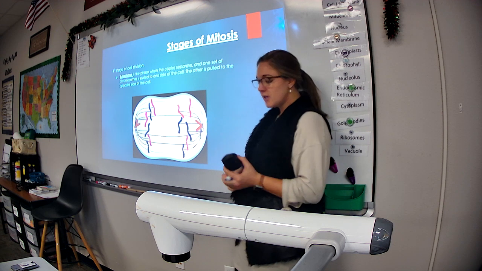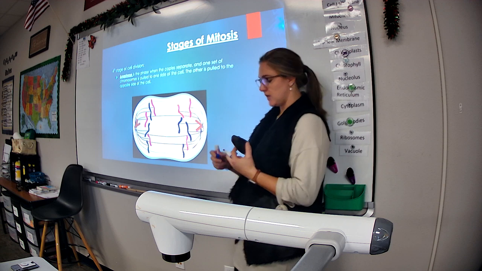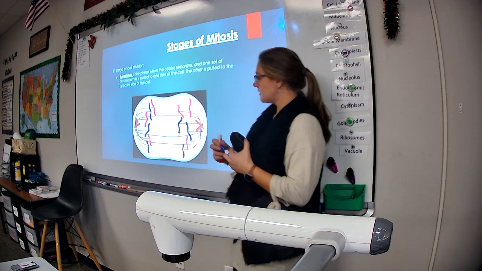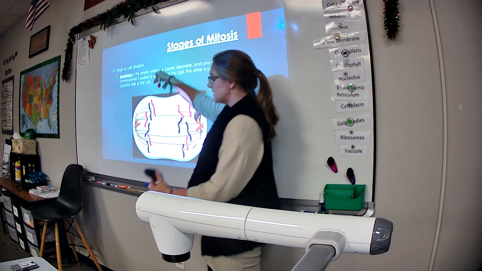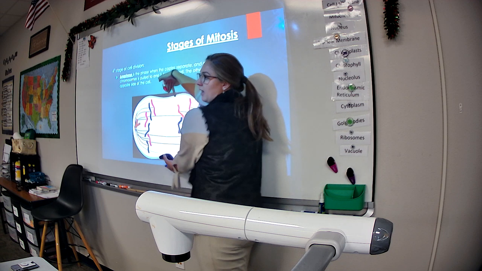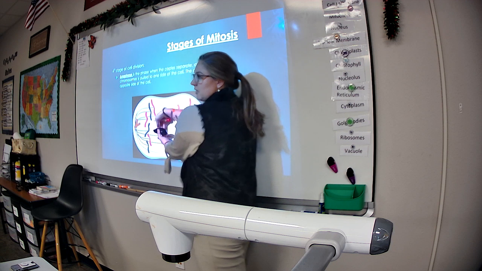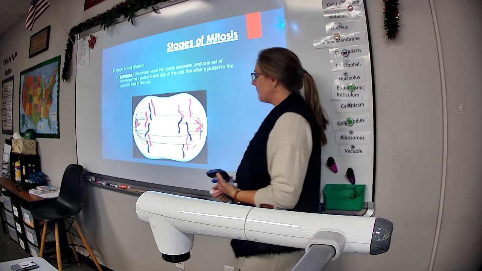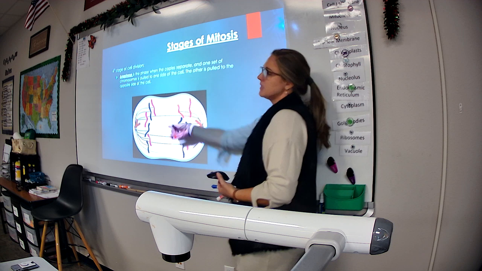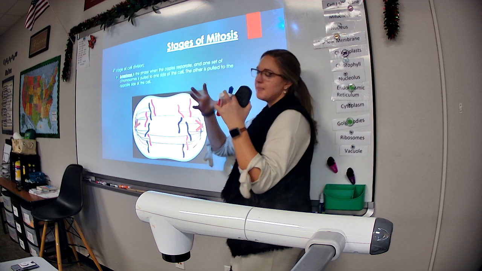You can also see in anaphase, especially in this picture, the bubbles on the outside beginning to pinch a little bit. Almost like you have a rubber band around it and it's making it a little bit smaller, kind of like a balloon. All right, so that's anaphase. The chromosomes split and begin to separate.